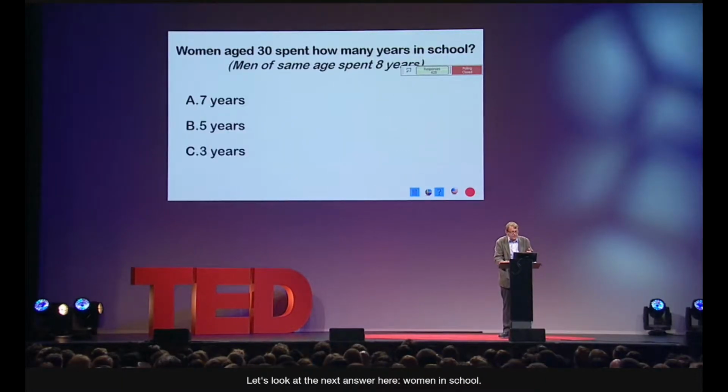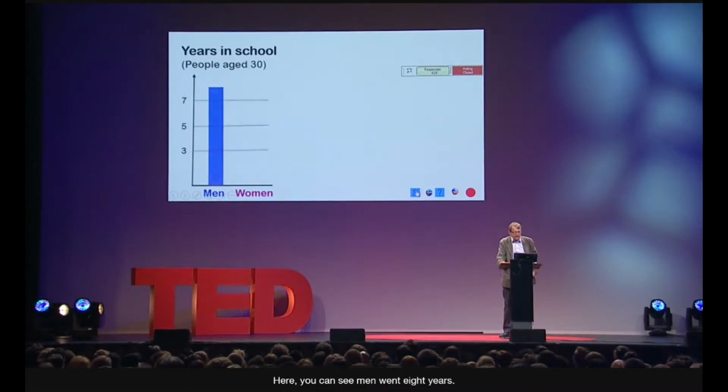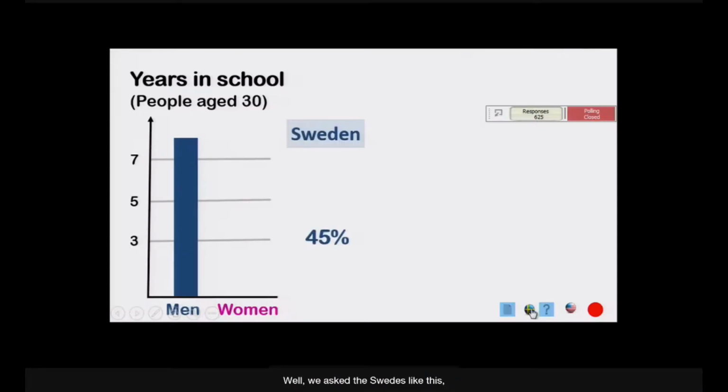Let's look at the next answer here. Women in school. Here you can see men went 8 years. How long did women go to school? Well, we asked the Swedes like this. And that gives you a hint, doesn't it? The right answer is probably the one where fewest Swedes pick, isn't it? Let's see. Here we come. Yes. Women have almost caught up.